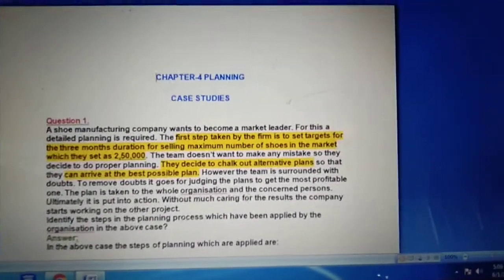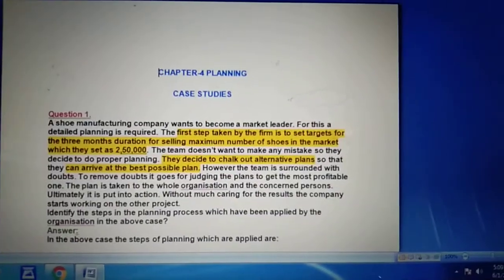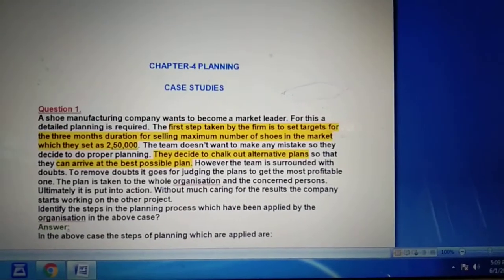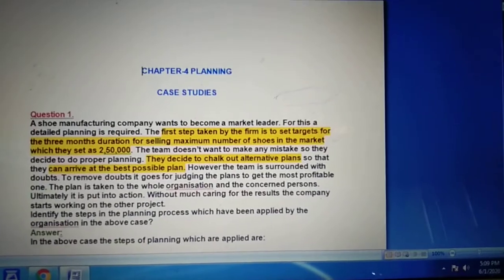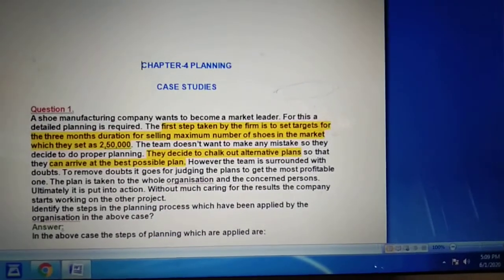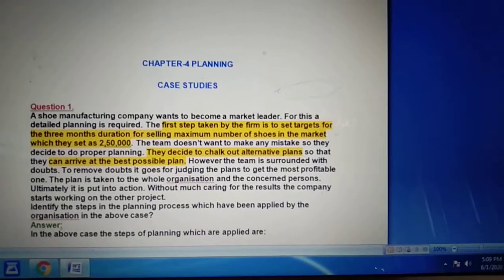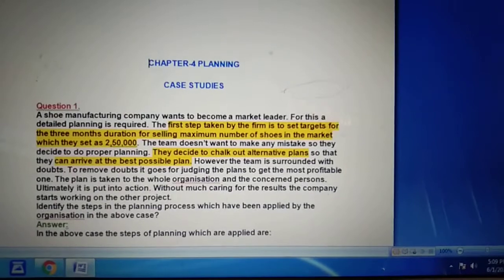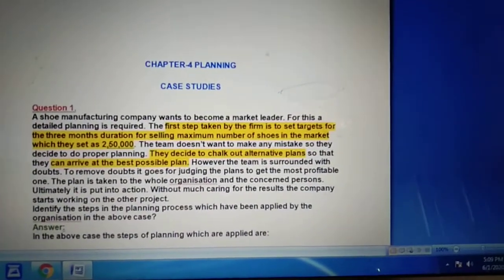Student, case study is a very important part of your class 12 BST. It is a different concept for you because we don't have a case study concept in class 11. So you might have difficulties, but still I'm here. Whenever you have any difficulty, you can contact me, and I will be giving you certain solutions for the case study also.